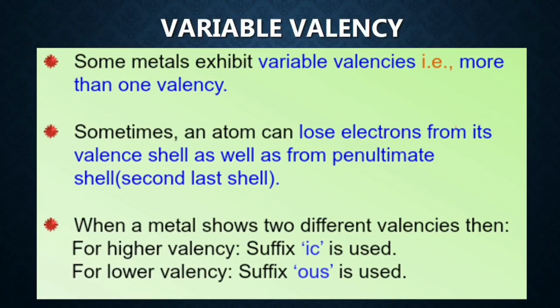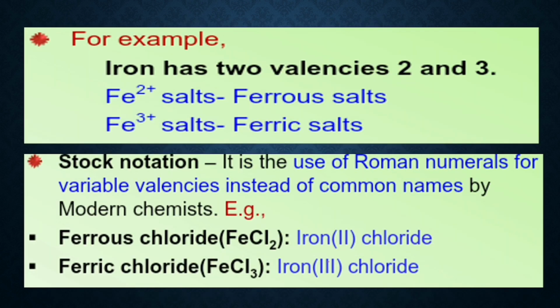Understood? Some elements, some metals, show variable valencies, like copper and iron. When a metal shows 2 different valencies, then the higher valency suffix is ic and the lower valency suffix is ous. For example, iron has 2 valencies, that is ferrous and ferric.